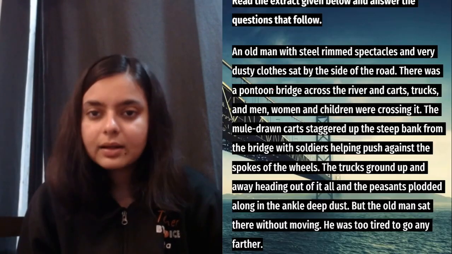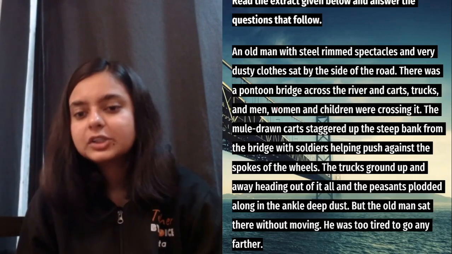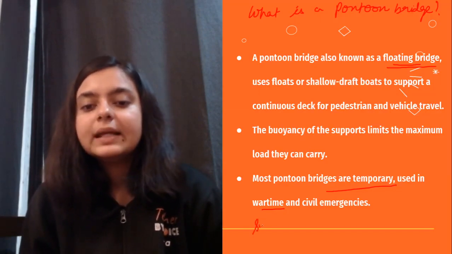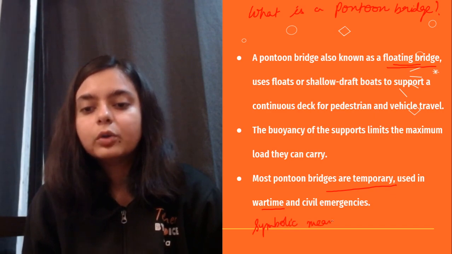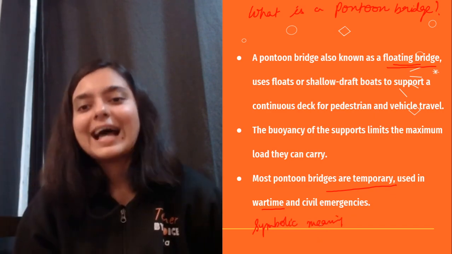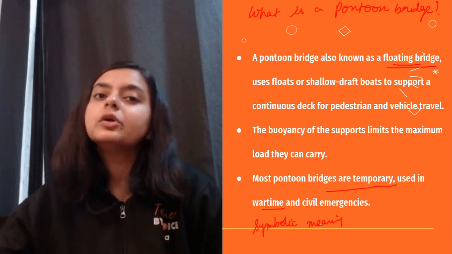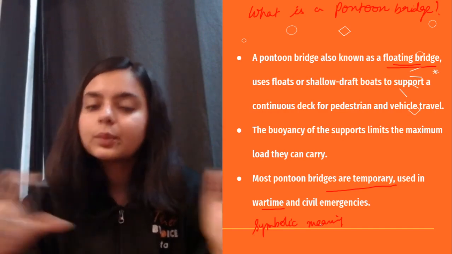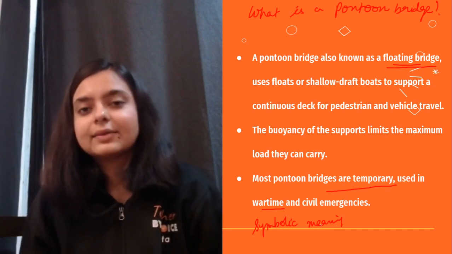And this old man was trying to cross that bridge. So here there is a symbolic meaning. So please also note the symbolic meaning of that pontoon bridge, which I have explained in the Umang series as well. If he crosses the bridge, he is going to land on a safe path. So it is the crossway, or it is going to lead him to a safe path, right?